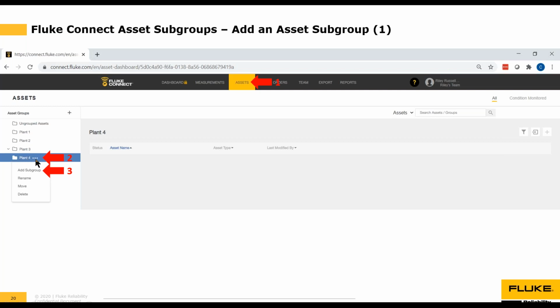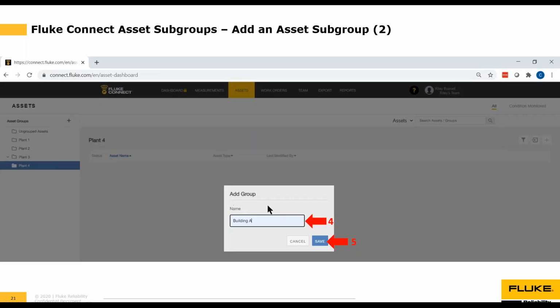And then next, you'll want to click the 3 little dots next to the asset group that you want to add the asset subgroup to. So you click the 3 little dots and you can see our first option on the list is Add Subgroup. So next to the number 3, we'd simply click Add Subgroup. And once we do that, we get the pop-up box for Add Group. And we can type in the name of our subgroup, Building A, Building B. You can see next to the number 4, this is an open field that I can enter anything in.